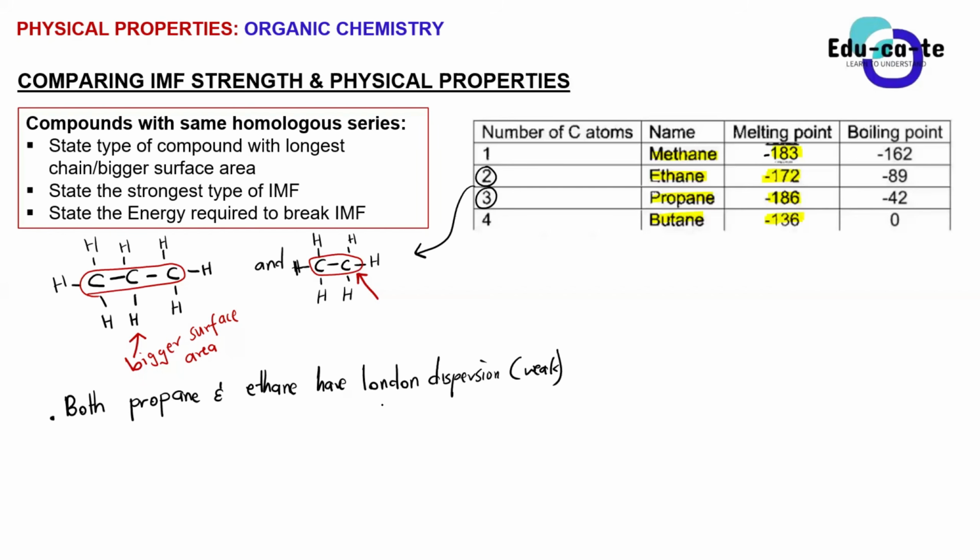Okay, so knowing that both propane and ethane have London dispersion forces, you're going to say but propane has a larger surface area than ethane.